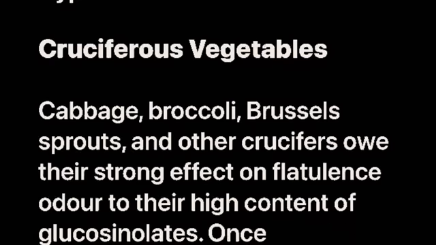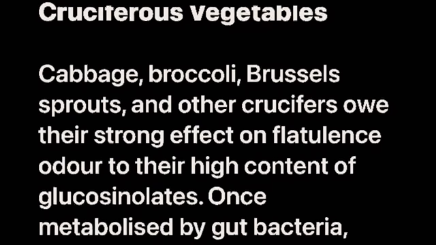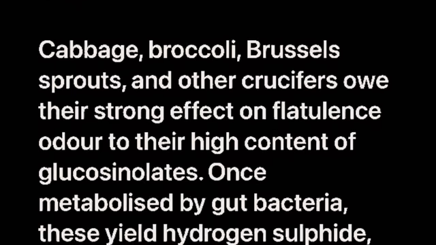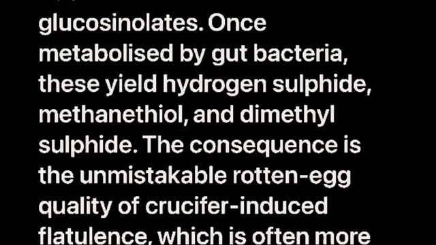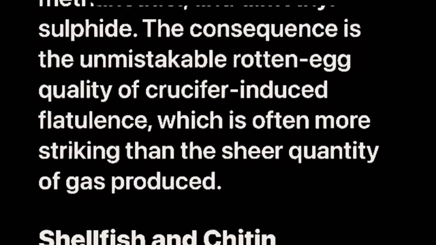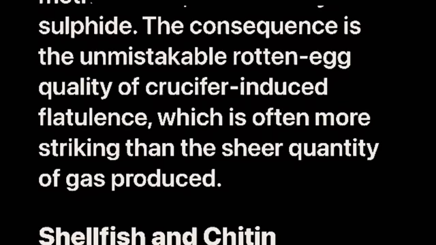Cruciferous vegetables. Cabbage, broccoli, Brussels sprouts, and other crucifers owe their strong effect on flatulence odor to their high content of glucosinolates. Once metabolized by gut bacteria, these yield hydrogen sulfide, methanethiol, and dimethyl sulfide. The consequence is the unmistakable rotten egg quality of crucifer-induced flatulence, which is often more striking than the sheer quantity of gas produced.